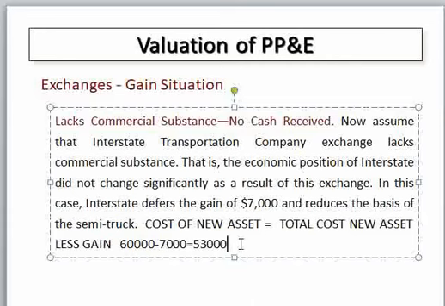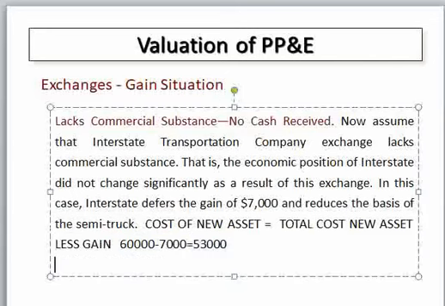If we recognize the gain, we use the previous example, but if you defer the gain, or if the transaction lacks commercial substance, we immediately defer the gain. Therefore, the cost of the new asset is obtained by deducting: the total cost of the new asset at fair value less the 7,000 gain is equal to 53,000.